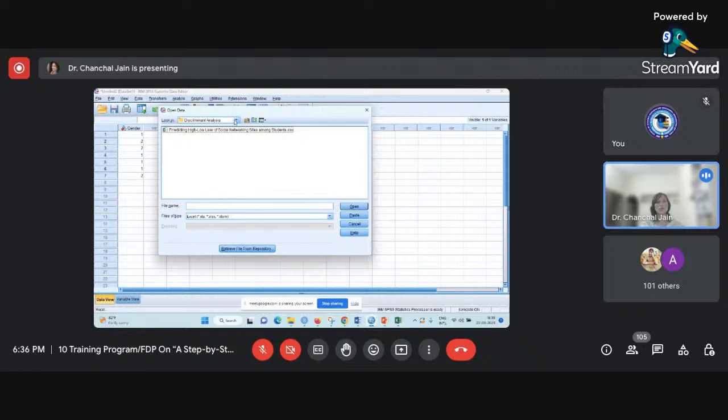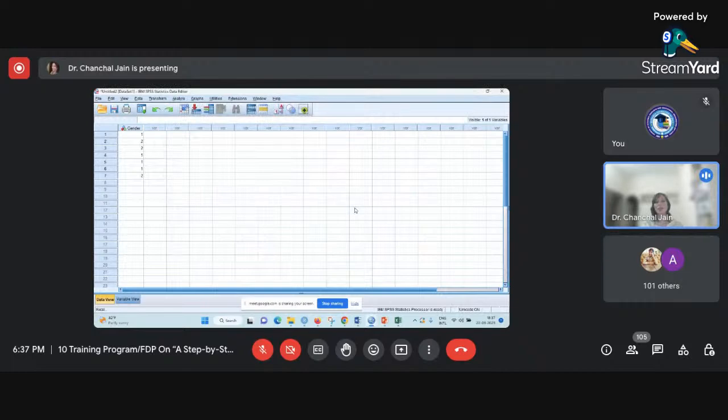I think this is not the correct one. Yes. So suppose I come to the basics of SPSS folder, and here we have one file whose extension is .xlsx. This is the Excel file. The name of the file is T data. So I have selected this file. I only need to open this file. Once I click on Open,